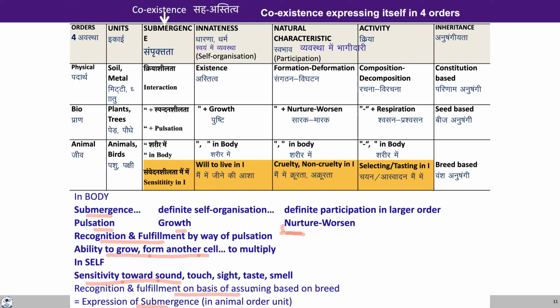And you'll see that there is activity or assuming involved here. Of course there is some response going to come from the bio order also when you have a particular sound, touch, sight, smell or taste. But there is no activity or assuming involved there, and the response is the same every time. But here the response may change depending on the activity or assuming.